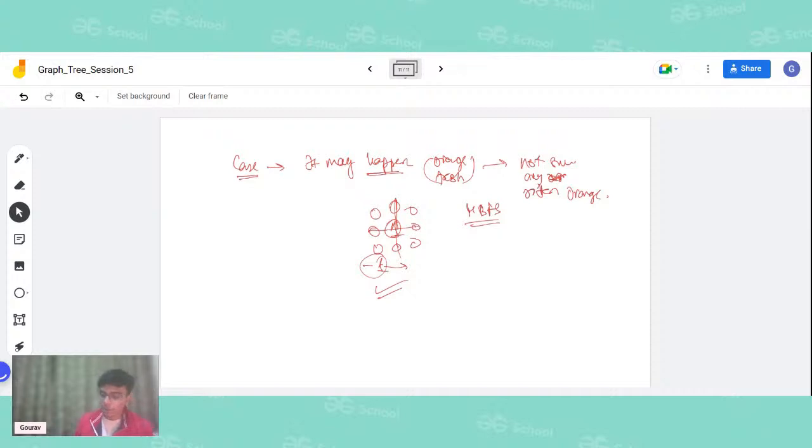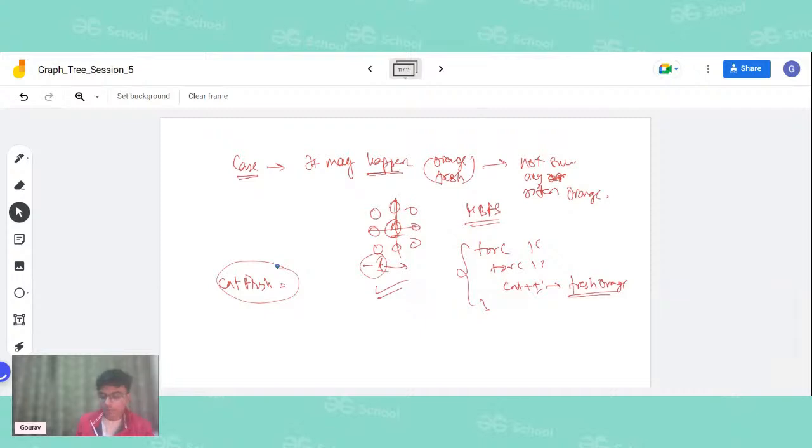Initially, when we were running a nested loop to enqueue the coordinates which have rotten oranges, what we will do is keep a count. We will do a count plus plus of all the fresh oranges when we were traversing across our given matrix. So this will be count fresh, which will contain the count of all fresh oranges.